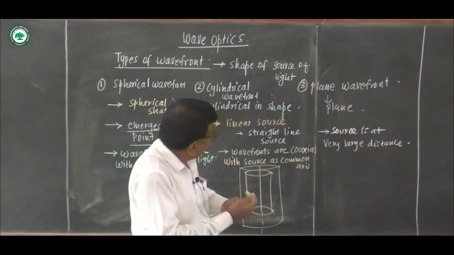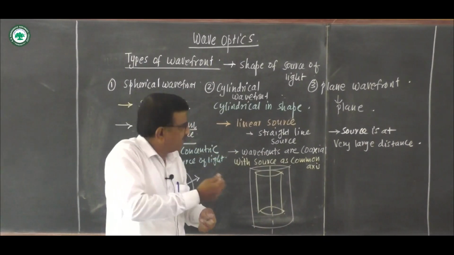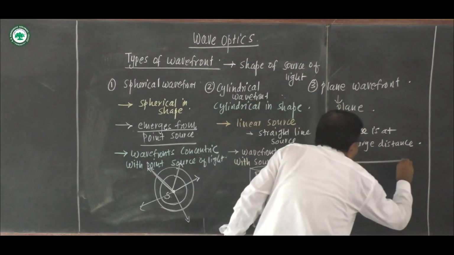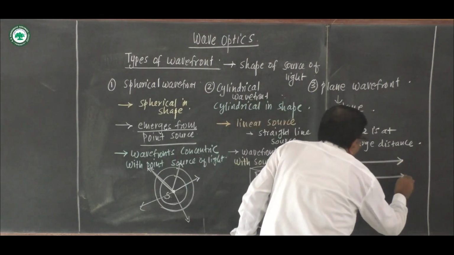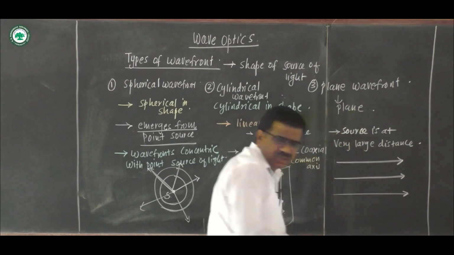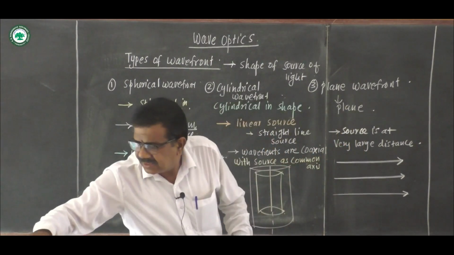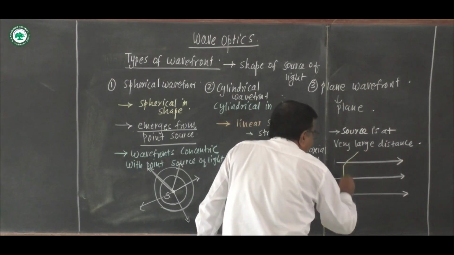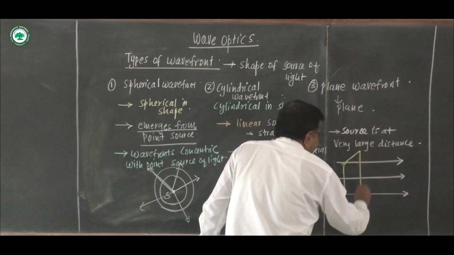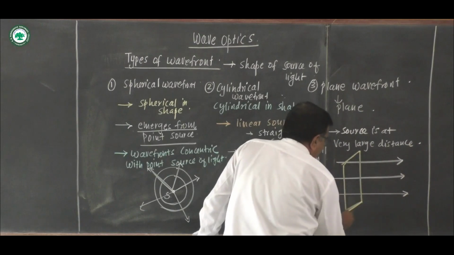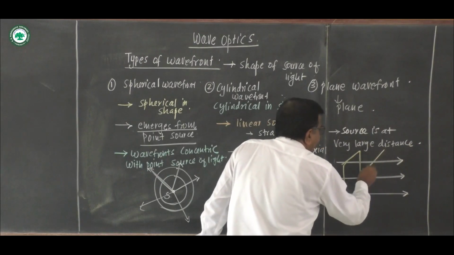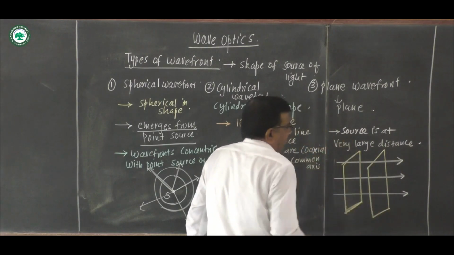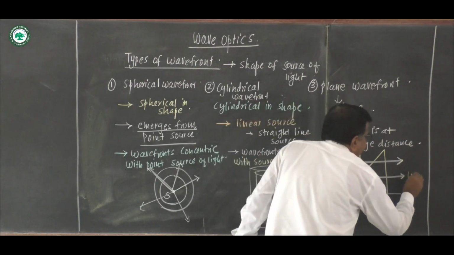Light reaches the earth from the sun in the form of plane wavefronts, and the rays are parallel here. If the source is at a very large distance, the rays are parallel, and the wavefront is in the form of planes like this. We call it a plane wavefront.